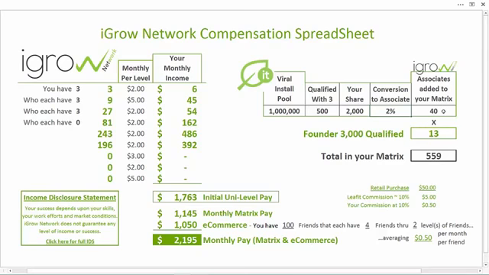That's off of just 1 million viral installs. If there's only 500 Founder 3000 qualified, it yields you 2,000 people that are connected to you. 2%. Did you see what happened to your monthly matrix commissions? It's up over $2,200 a month, or almost over $2,200 a month.